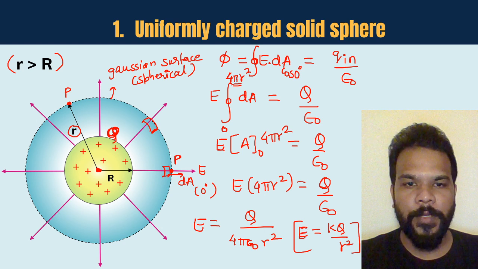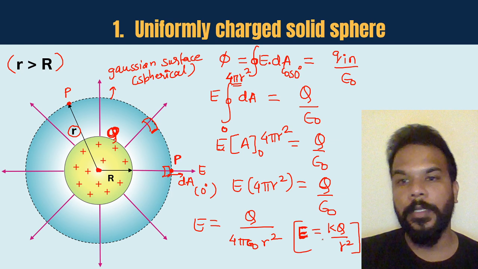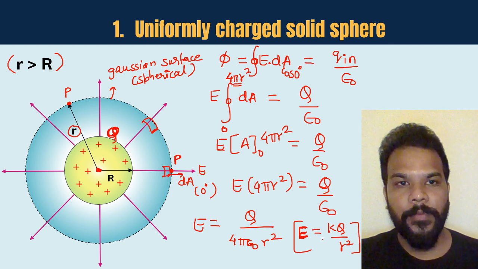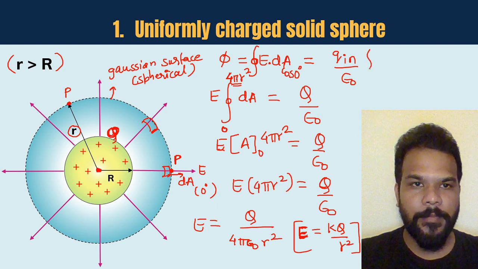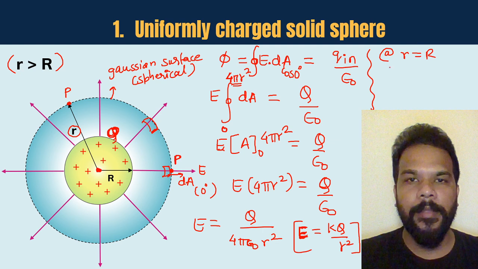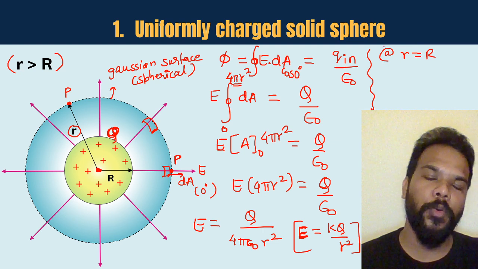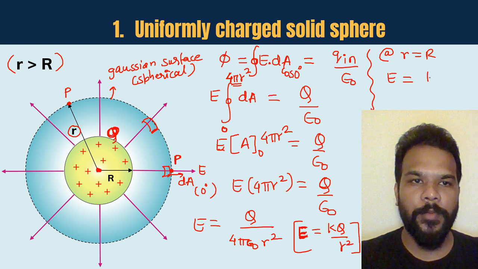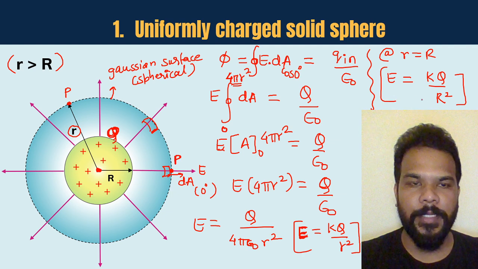You remember this? We did this derivation also to find out the value of the electric field because of a spherical body outside the sphere itself. And in the similar situation, if r becomes capital R, then the Gaussian surface will be overlapping with the surface of the sphere, and your electric field will come out to be k q by capital R square. I hope you guys remember this expression.